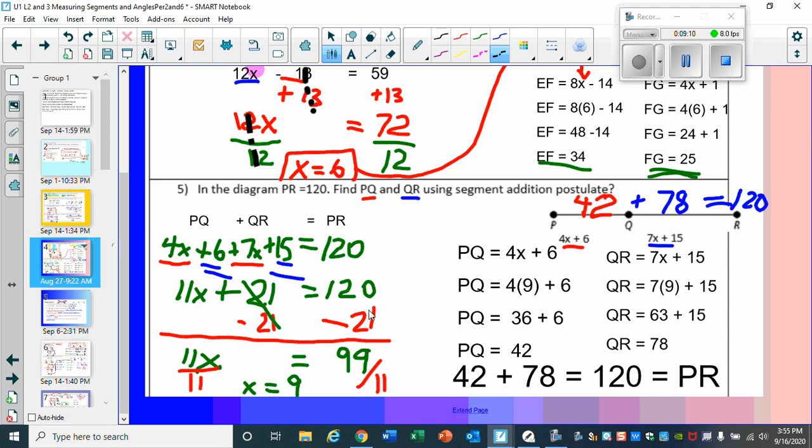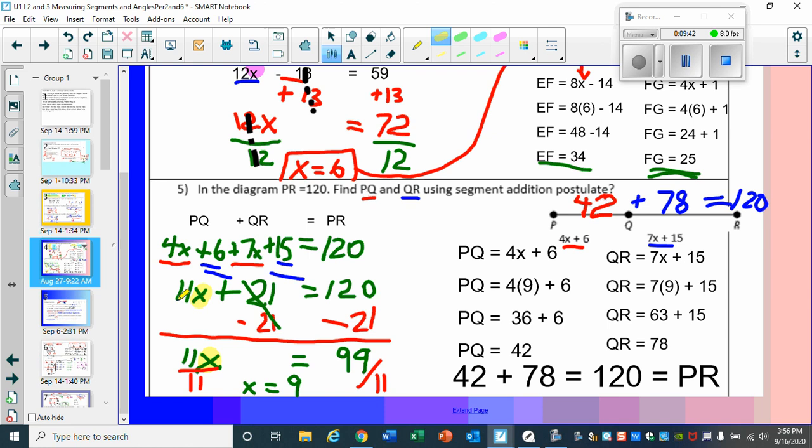So first we subtract 21 on both sides. We get 99 on the right side, 11x on the left. Then we divide both sides by 11, because we're multiplying x times 11, and the opposite of multiplication is division.